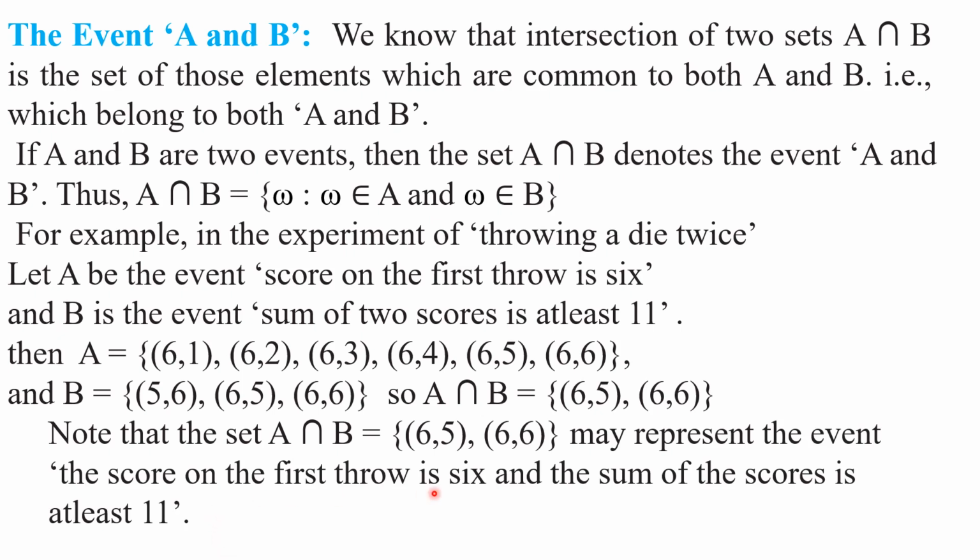Understood this event, my children? If you want to say this event in words, it denotes: score on the first throw is 6 and the sum of the scores on the two dice thrown two times is at least 11. Understood this sentence, my children? Right.